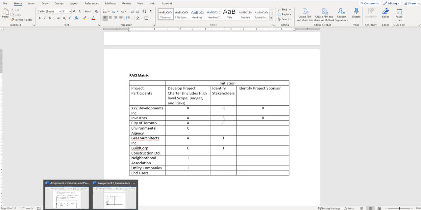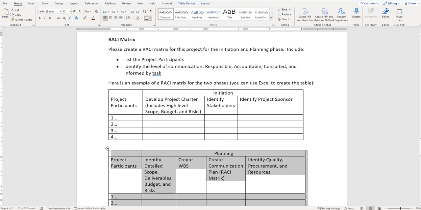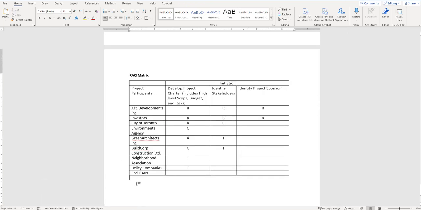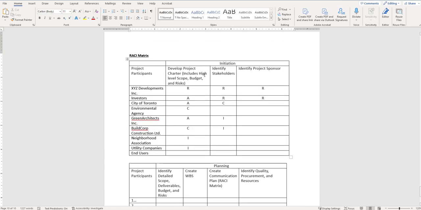Again, you're going to do two of these. You're going to do one for initiation and planning. So you'll have something very similar to this. Copy and paste that in and list out the participants. I'm not looking for 100% accuracy here. I'm looking for you to fill it out and think through it. What are the things that are going to be needed throughout this?